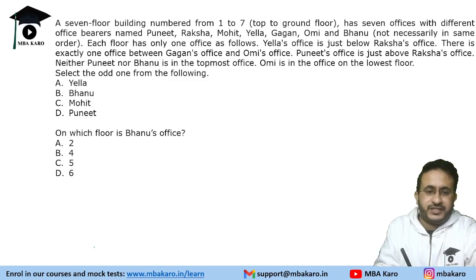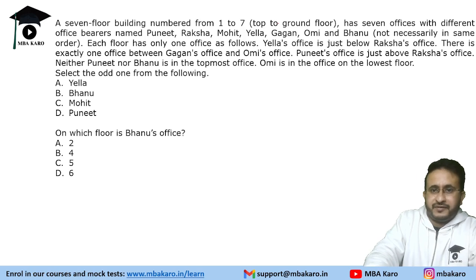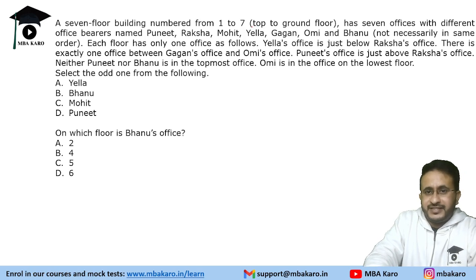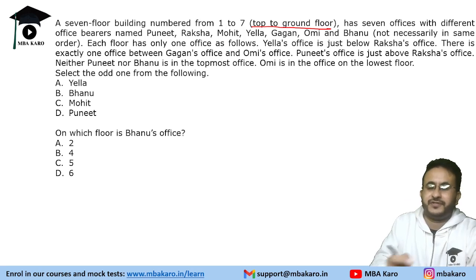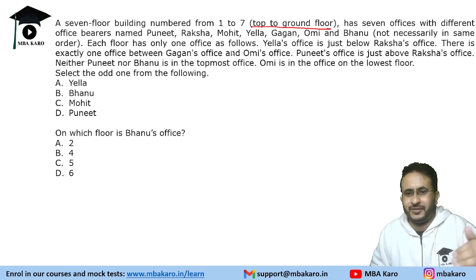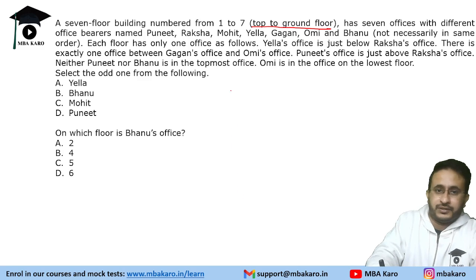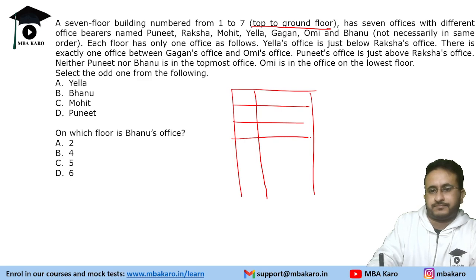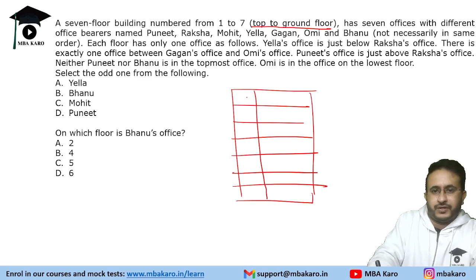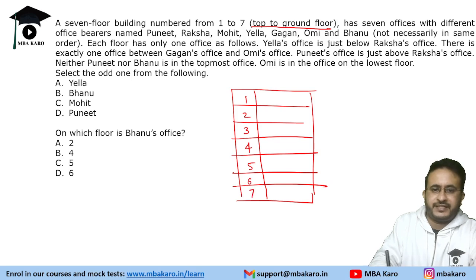Now here's the next question. It says that there is a 7-floor building numbered 1 to 7. Now I made a mistake in this question. It says top to ground floor. So the mistake which I made was, because we generally have the tendency, right? One is at the bottom. It is top to ground. So topmost is 1. 1, 2, 3, 4, 5, 6 and 7.